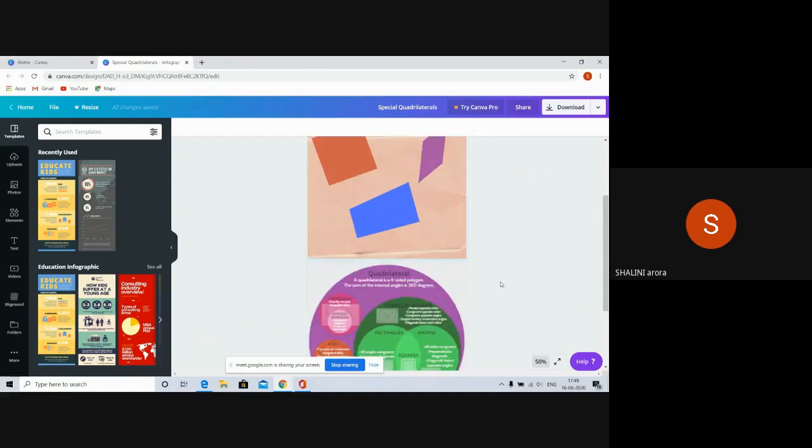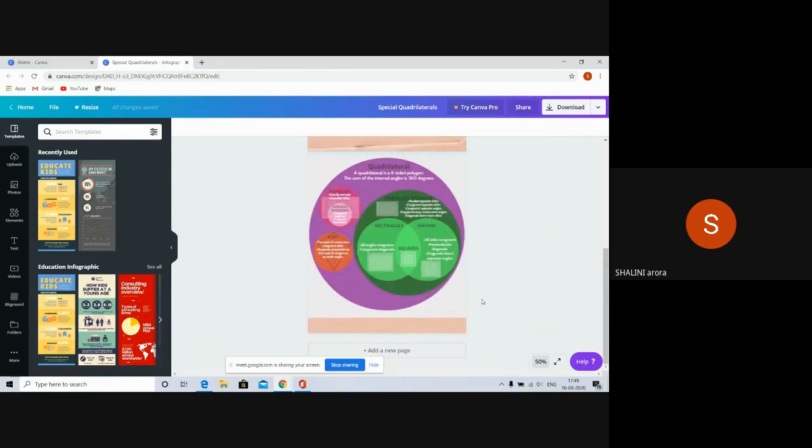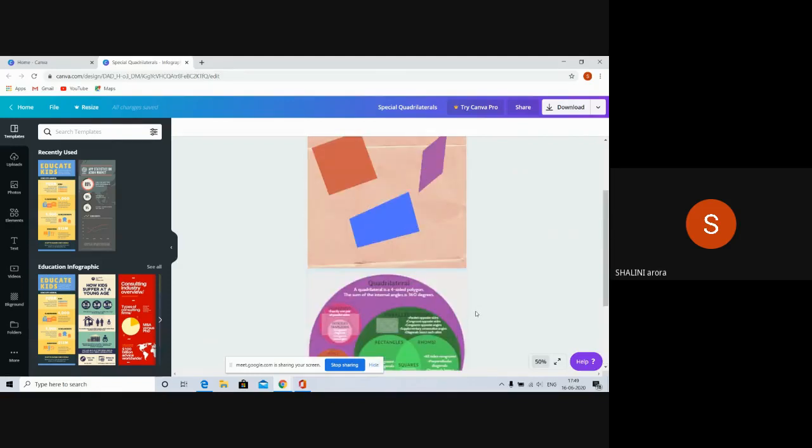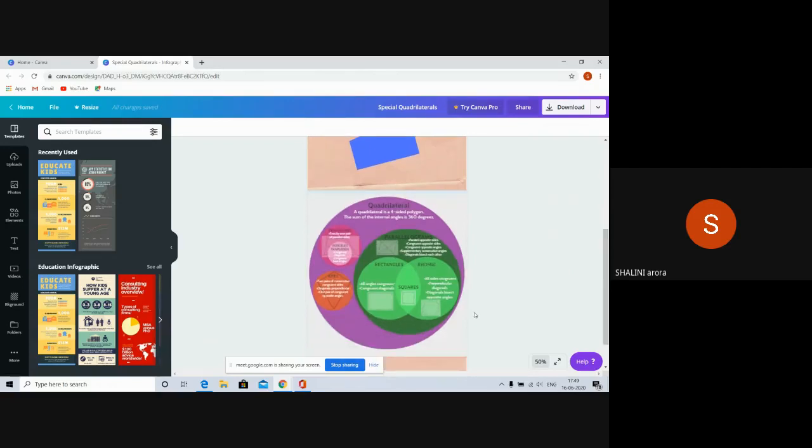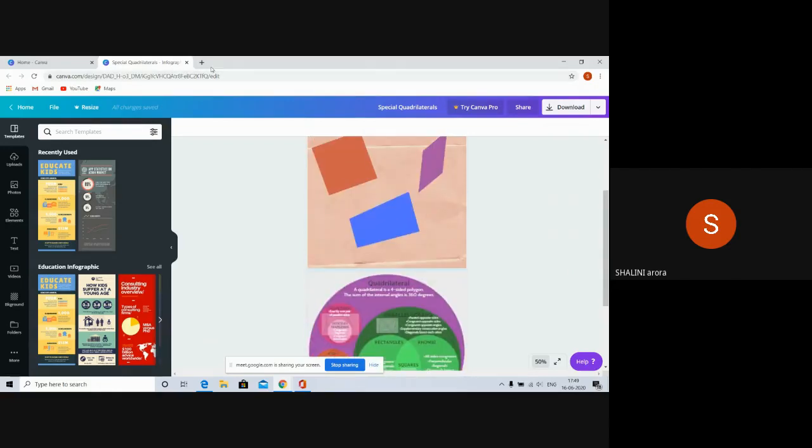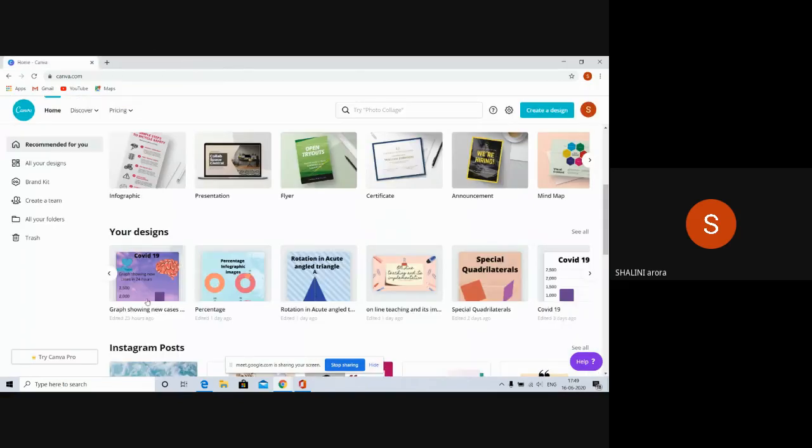See, I'll zoom it and show you. Here in the circles, you can see different types of quadrilaterals are given, and some properties are also written. So we can make infographics on different topics, like this is on quadrilaterals. Likewise, we can make many more infographics. Now, how to create an infographic?